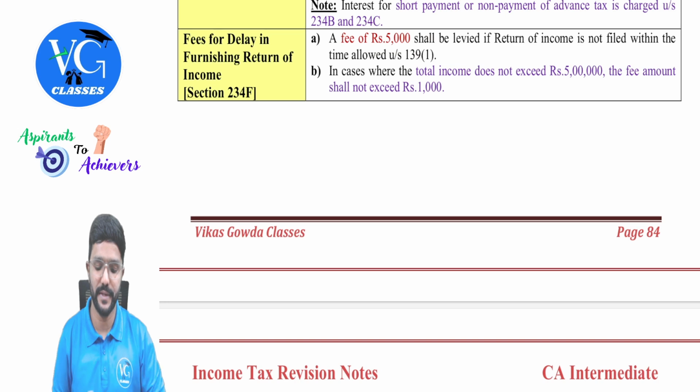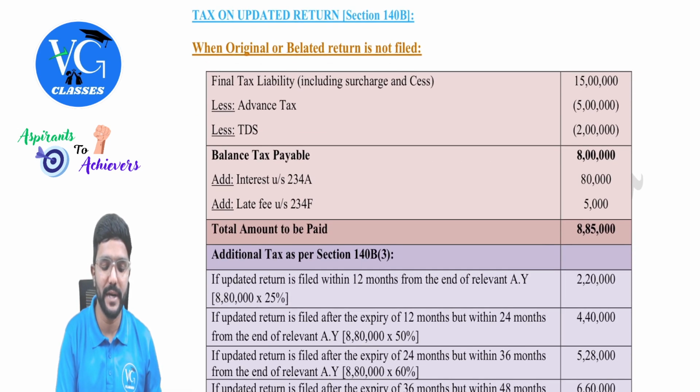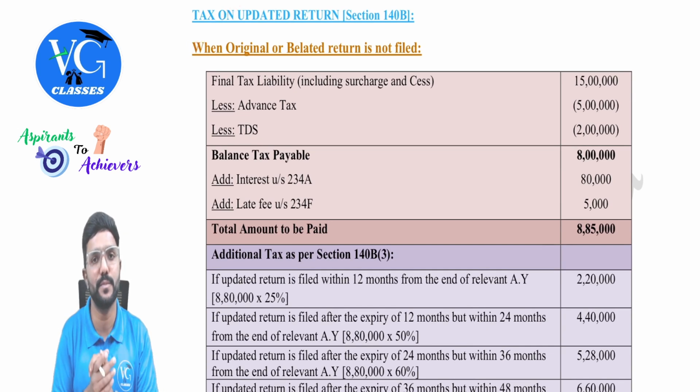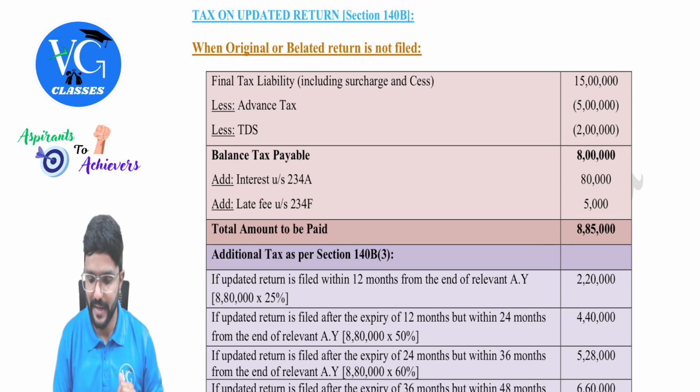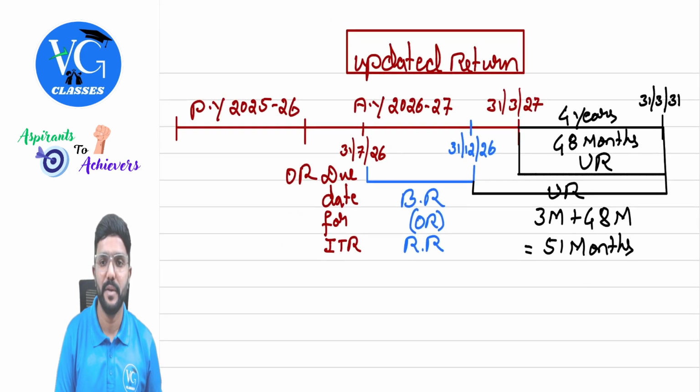Got it? Yes, sir. Then tax on updated return. Very important, guys, because there is an amendment in this provision. Tax on updated return is covered in section 140B. What is it? I will try to explain to you. Yeah, pay attention, people.